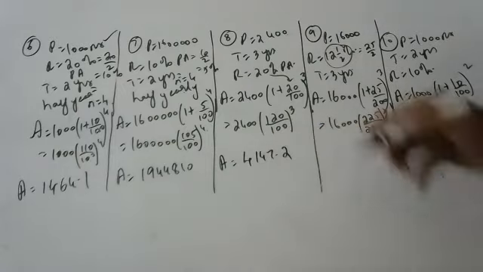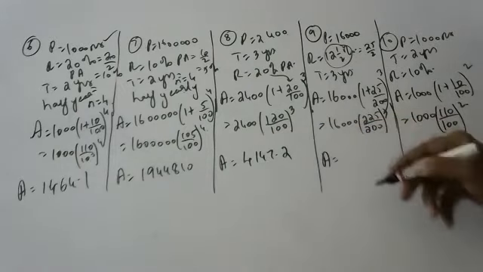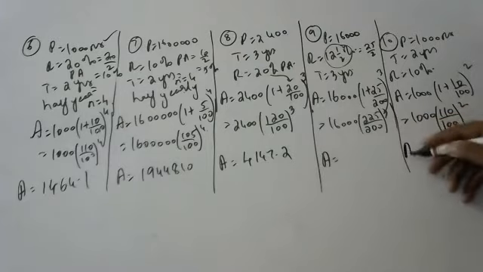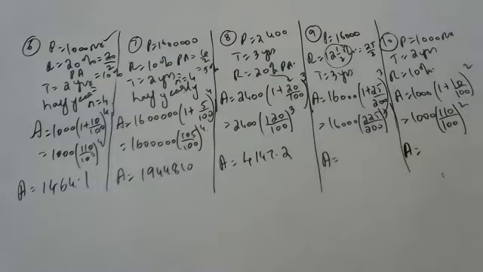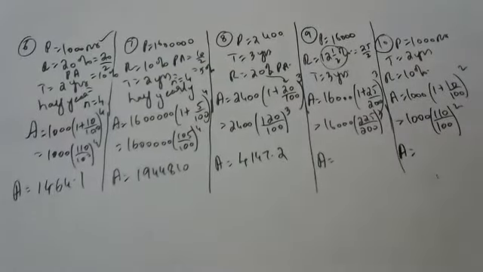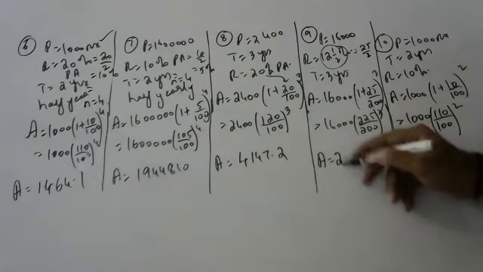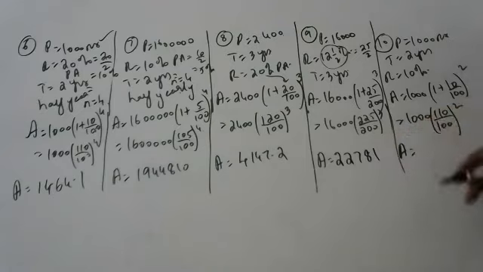Someone do this also now. Everyone should do, children. Why should only Vedant do, and these people won't? Everyone should do. Tomorrow we will write the exam. That one is 22,781. Sir, the last one is 1210.